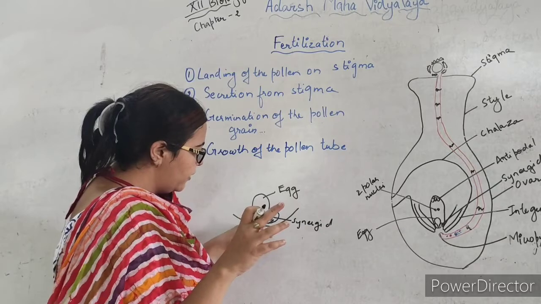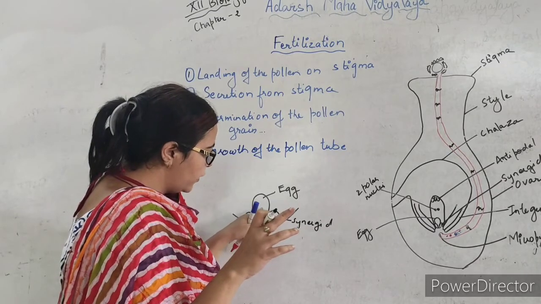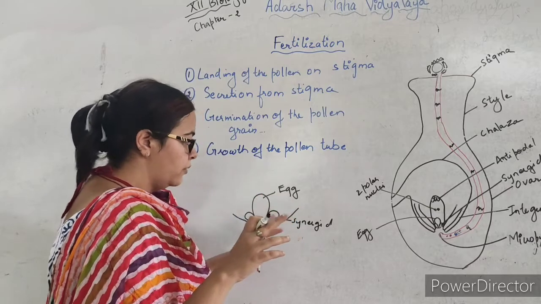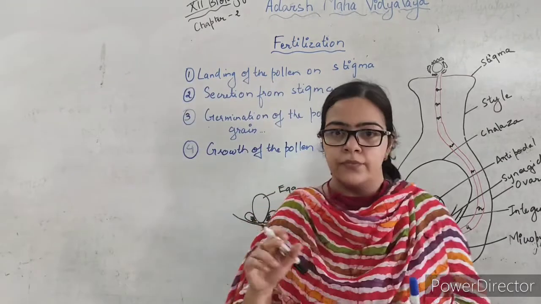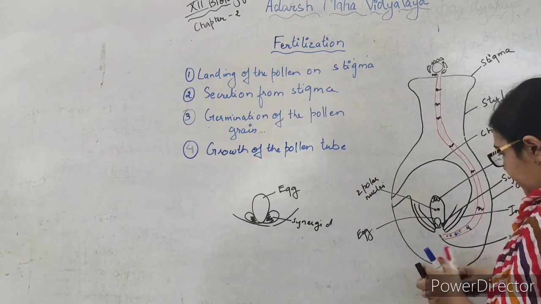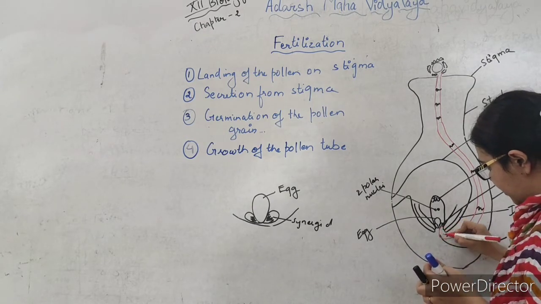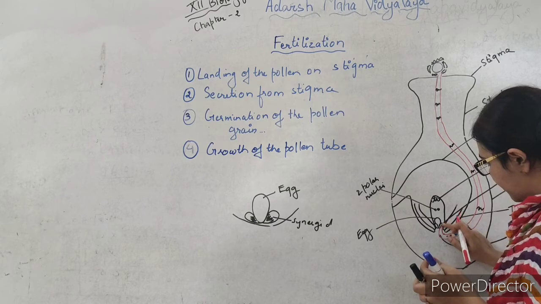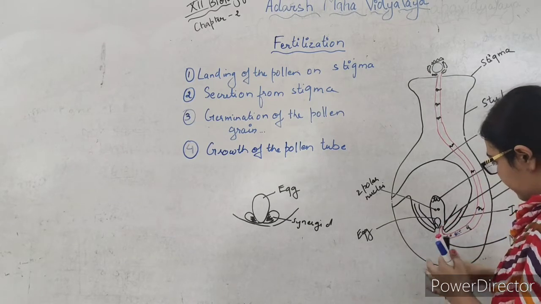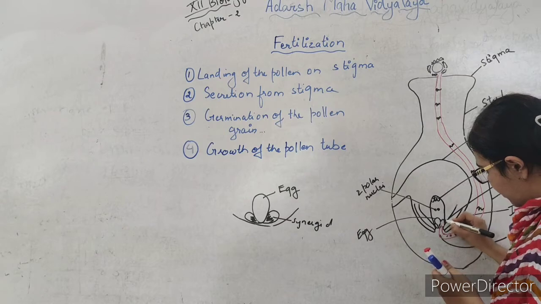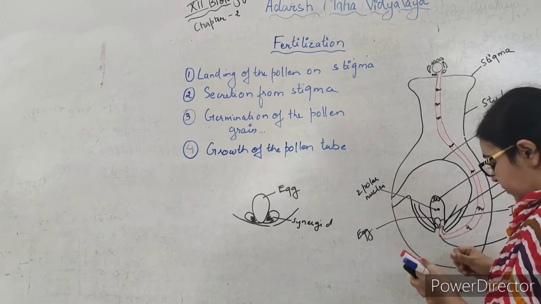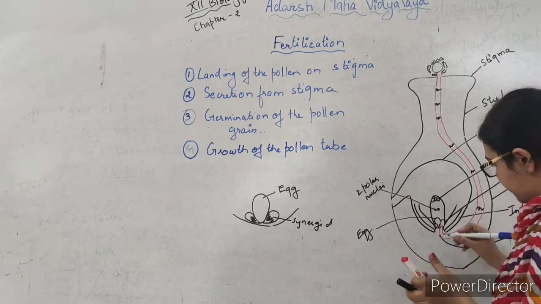They help the pollen tube get entry from one of the synergids to the egg and to the central cell. Now the pollen tube will enter into one of the synergids, and this synergid will start to disintegrate. This is having the 2 male gametes.